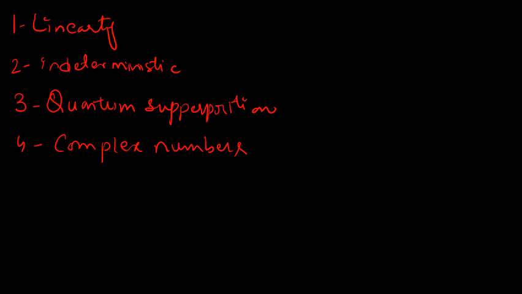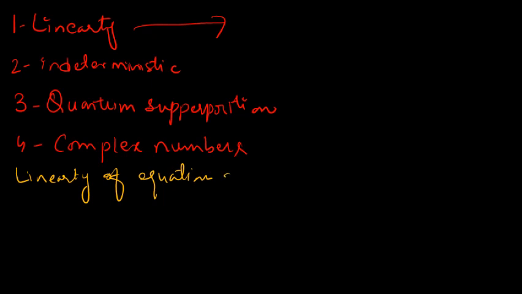So first, we are going to discuss linearity. In order to discuss linearity in quantum mechanics, first we will discuss the linearity of the equation of motion.